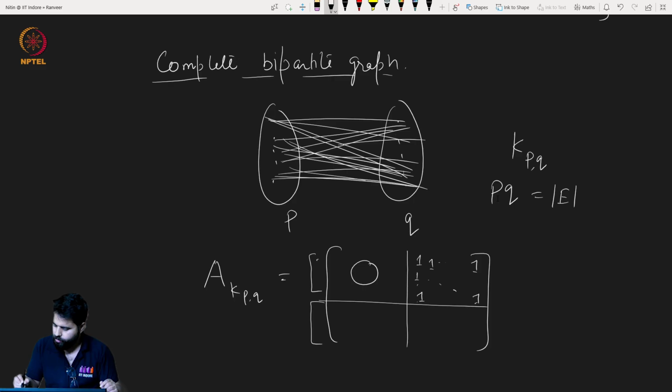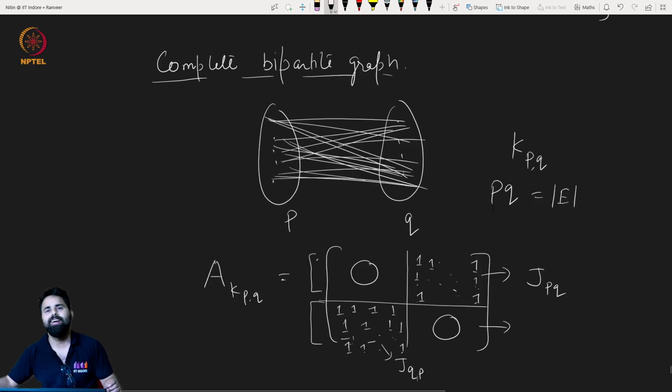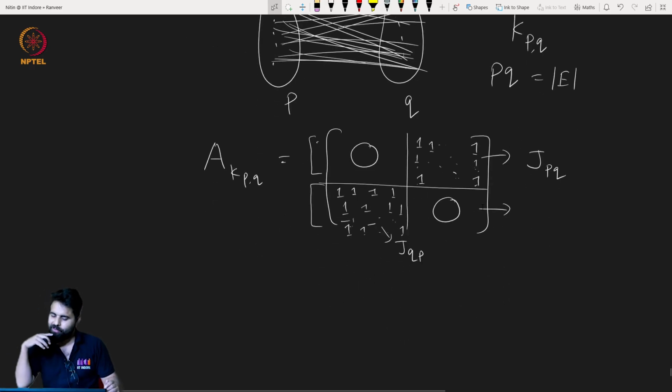So everywhere this is 1, all 1 basically, and the size will be p cross q, so let me call it J p q. Similarly, this is a symmetric matrix, so the opposite will also be true. This will be an all 1 matrix again, and this will be 0. The size of this will be J q p.